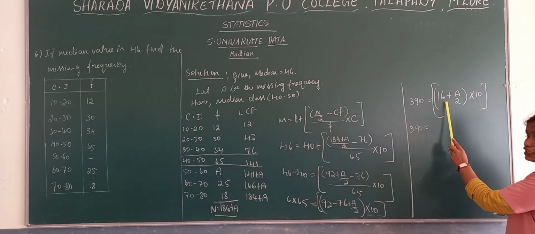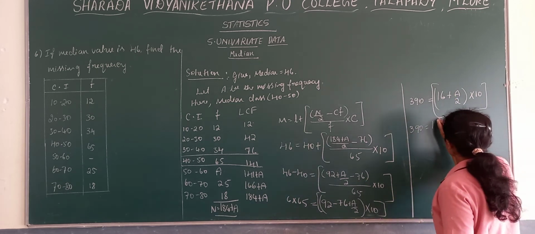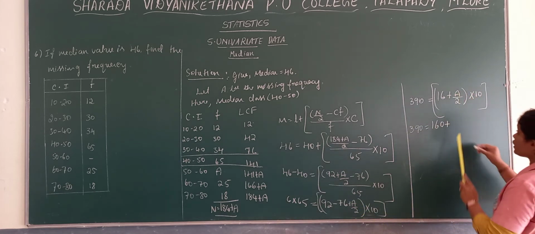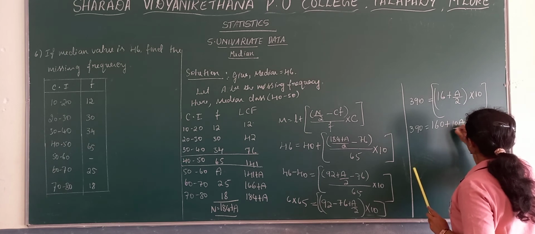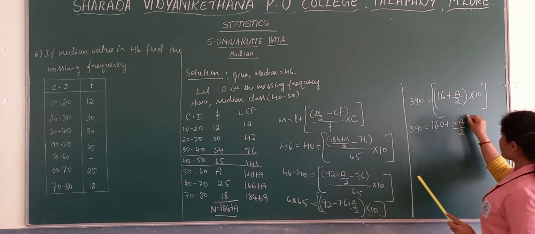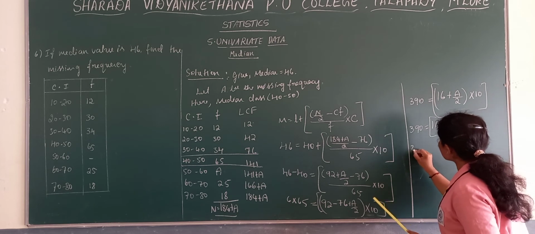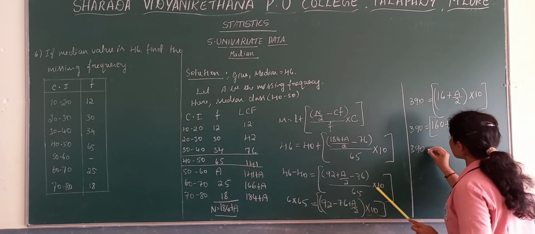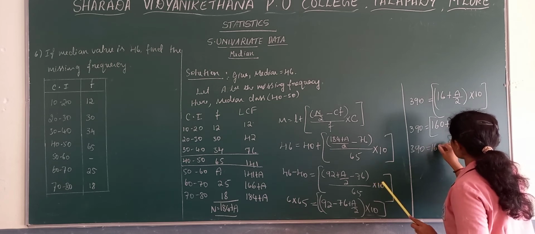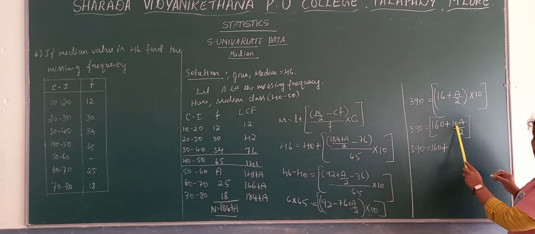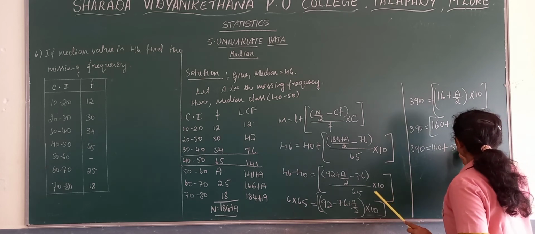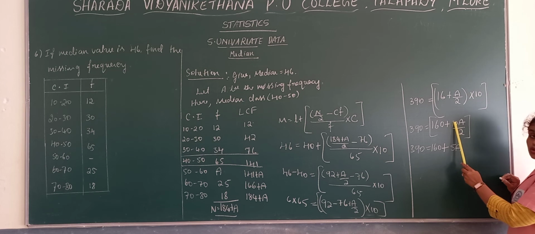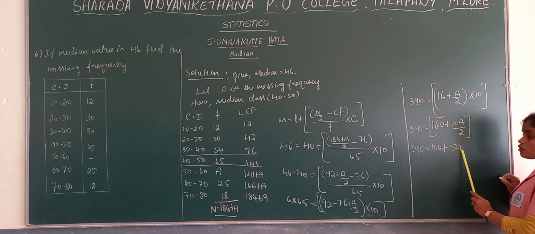Now multiply 10 into 16, 160, plus 10 into a by 2, that is 5a. Now 390 as it is, 390 minus 160, 2 fives are 10, so 5a.